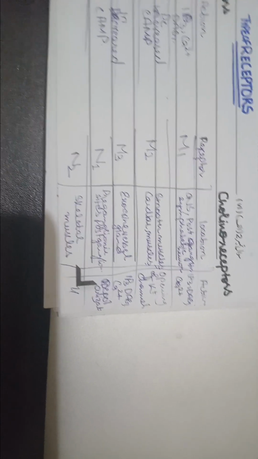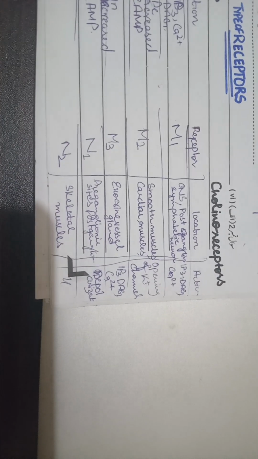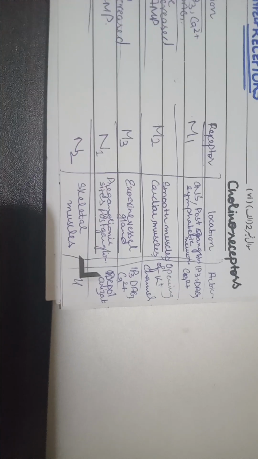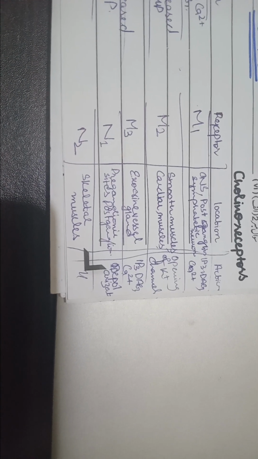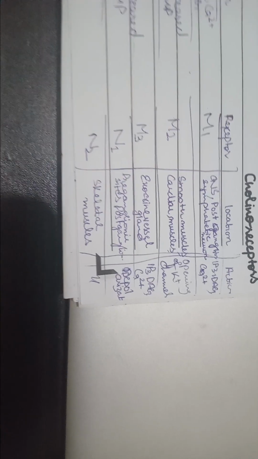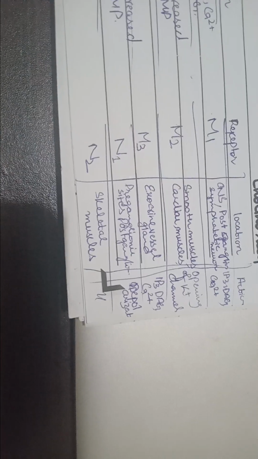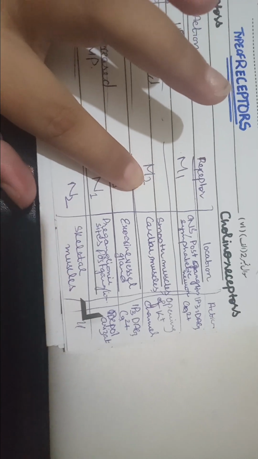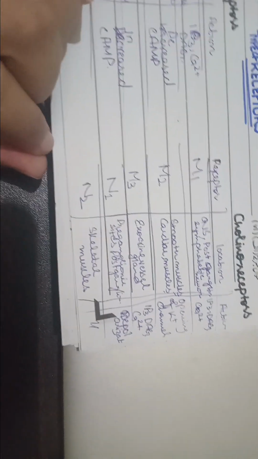On the other hand, we are having the cholinoreceptors. M1 is in the CNS and postganglionic sympathetic neuron, with calcium efflux. M2 is in smooth muscle and cardiac muscle, M3 in exocrine glands and vessels. In both M1 and M3 there will be calcium efflux, but in M2 there is opening of the potassium channel.